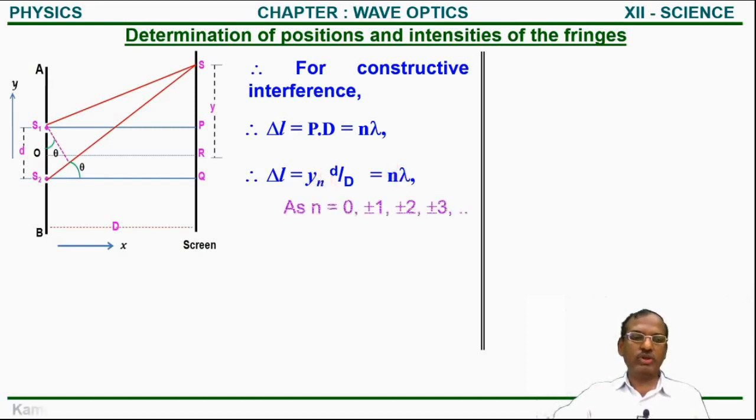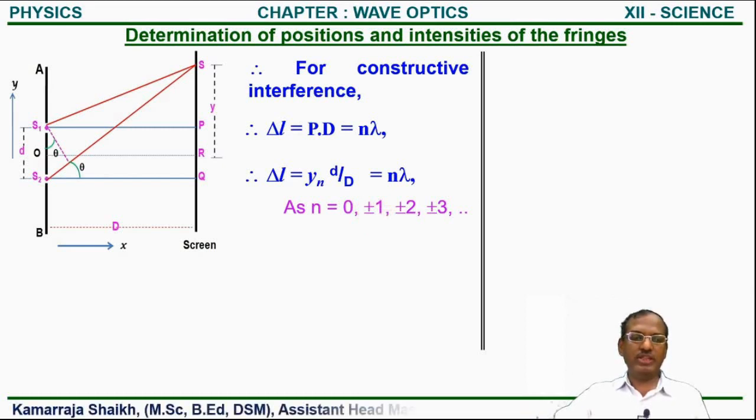So the value of n will change from 0 to infinity. When the value of n is 0, it is the central bright fringe. If the value is plus or minus 1, it is the first bright fringe on both sides of the central bright point.